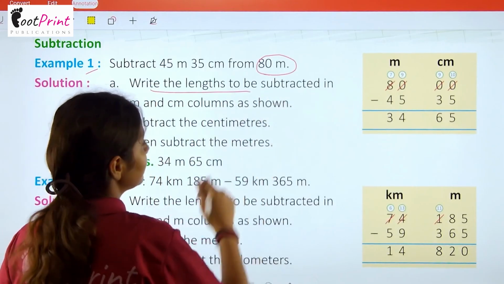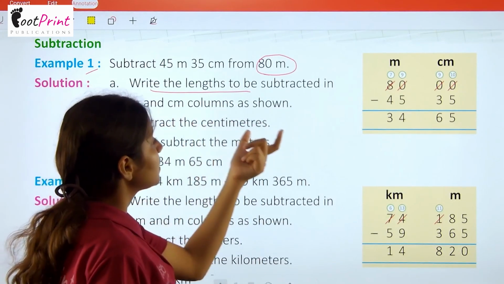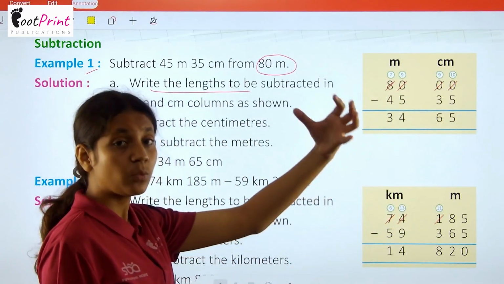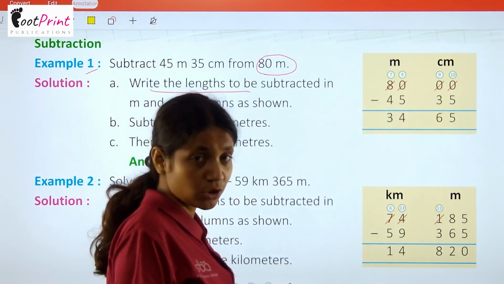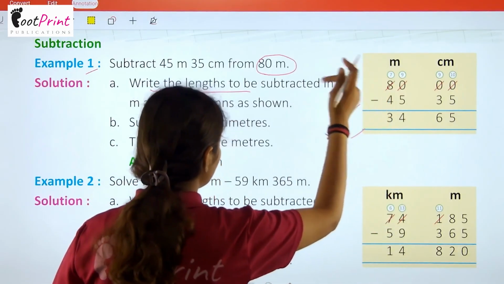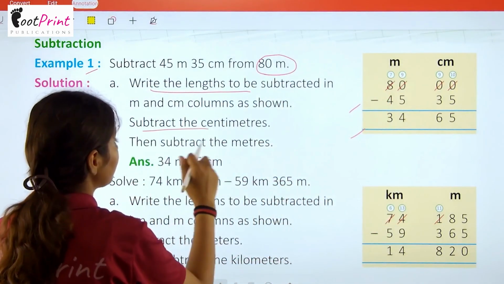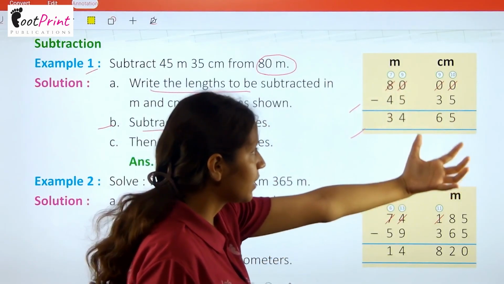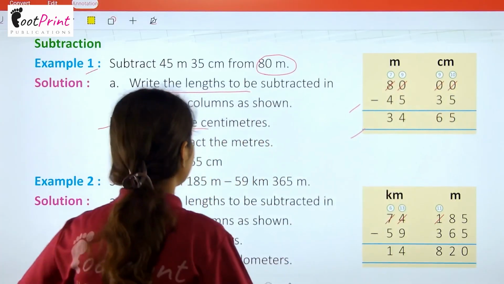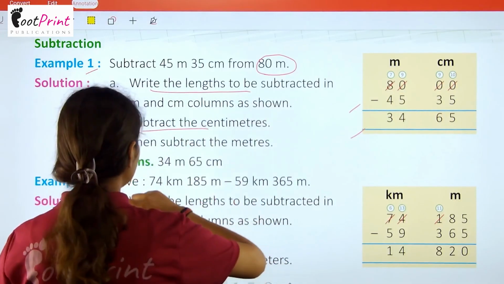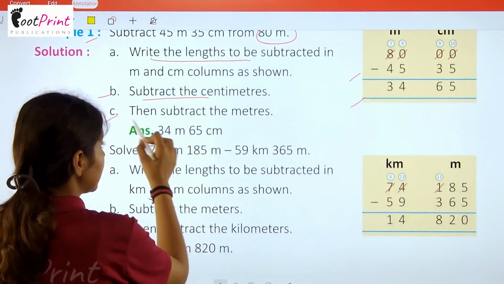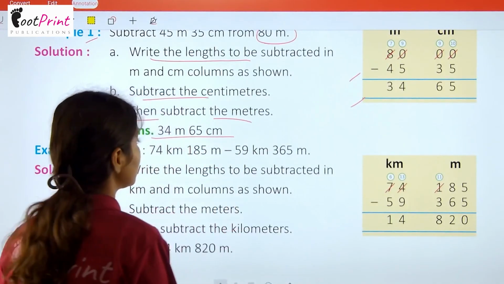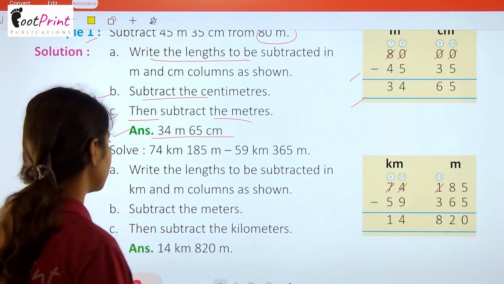Write the length to be subtracted in meter and centimeter column as shown. So ऐसे column बना के to be subtracted and the value from which the subtraction will be done, you have to write both the values. Now then you have to subtract the centimeter firstly. So firstly आप यहीं से start करते calculation. Similarly यहाँ पे आपको firstly centimeter में subtraction करना है. When it is done, then you have to go to the meters place. Then subtract the meters. Then we have the answer 34 meter 65 centimeter.